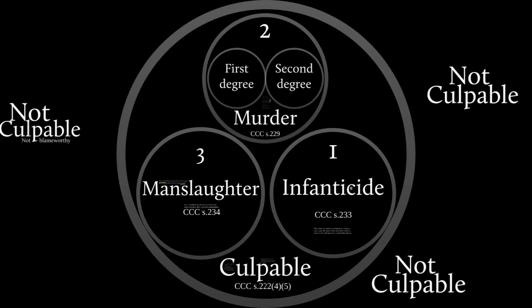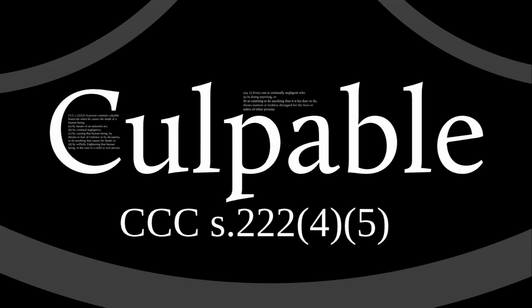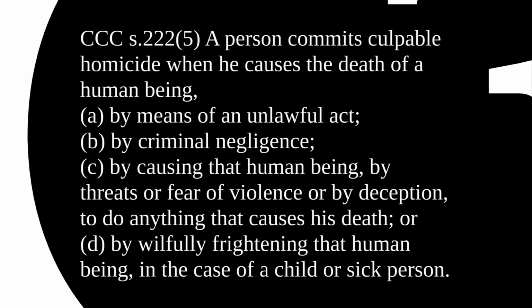Things like accidents, things happen. Sometimes people die. Sometimes it's caused by somebody, but there's no fault to be attached. That's not culpable homicide. What we're going to be concerned about is only culpable homicide. In other words, everything within this circle, the large circle, is culpable homicide. What is culpable homicide? We again look to section 222 of the Criminal Code, and in particular, subsection 5. And it has these 4 different categories of culpable homicide.